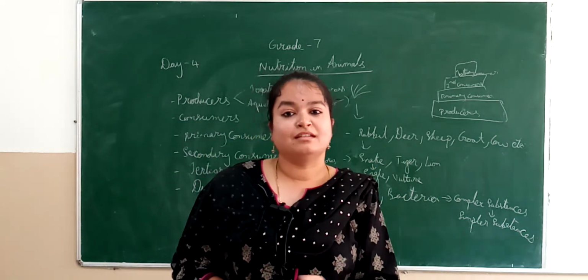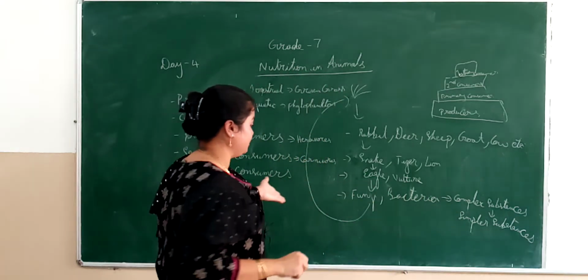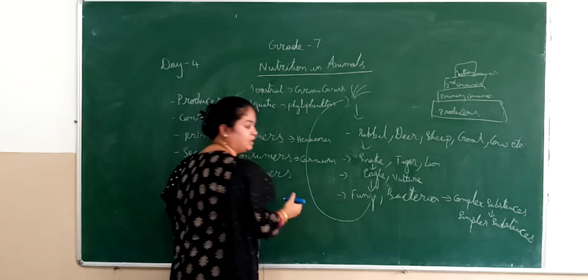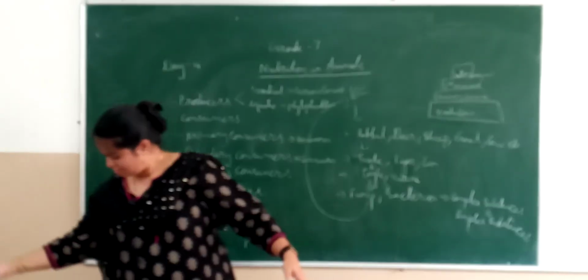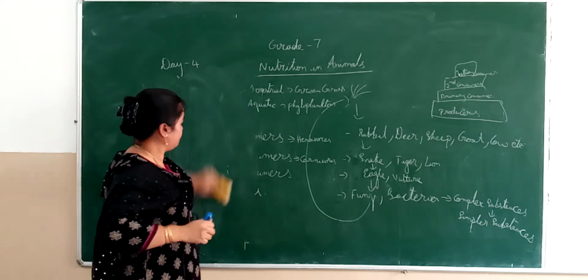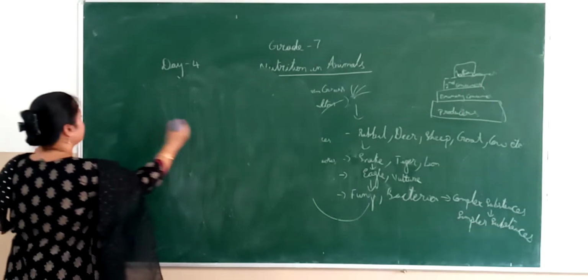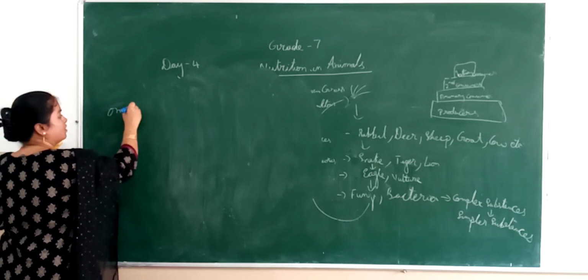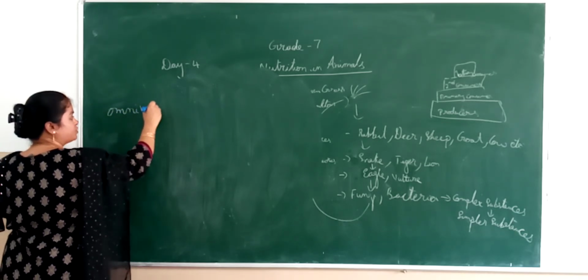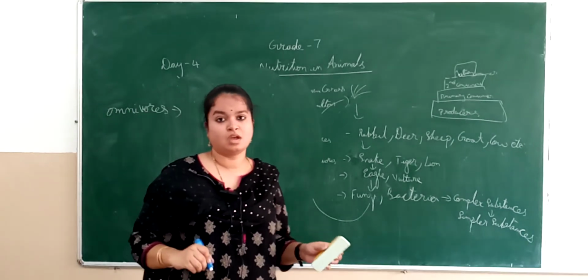And there's another category which we have to discuss here. Omnivores. Omni means, I already told you what is omnivores.